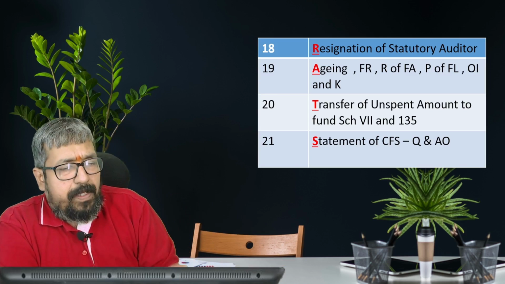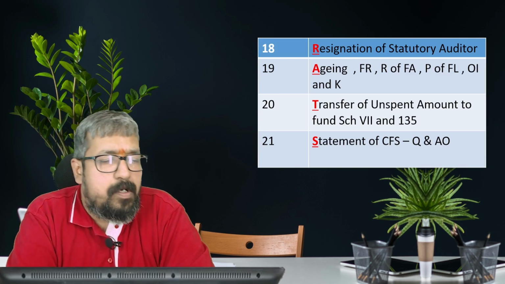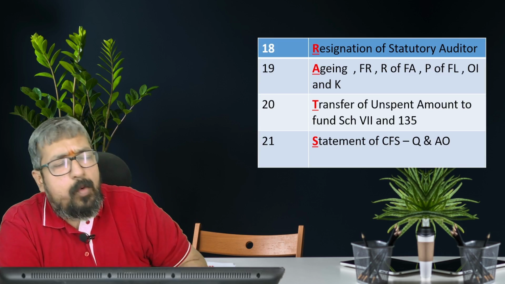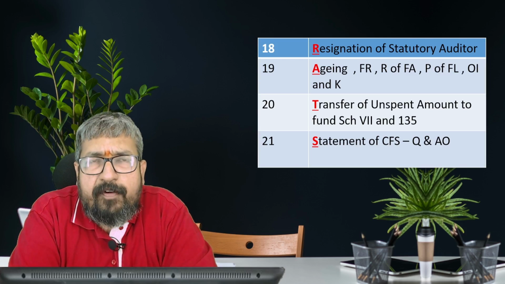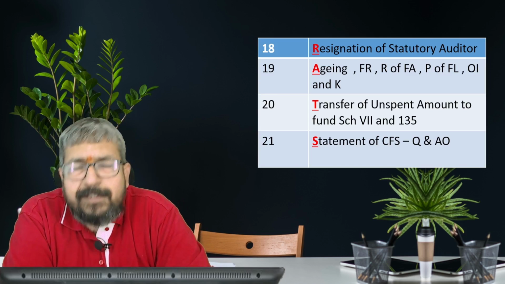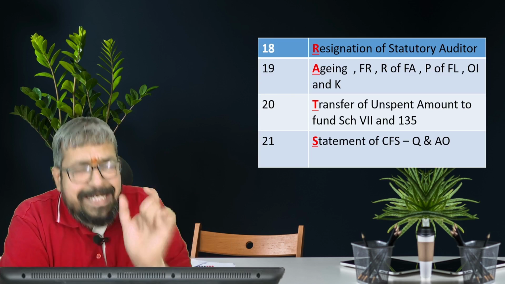Next one, T: transfer of unspent amount to a fund which is recognized under Schedule 7. This is more on CSR, where 2% of the average net profit should be used for the purpose of CSR. If it is not spent, then within 6 months it should be transferred to a recognized fund under Schedule 7. That is what it is.